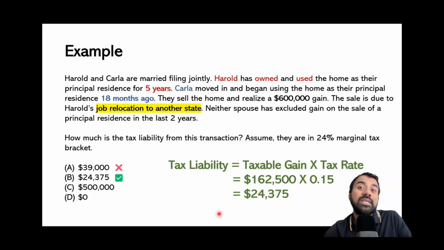So I hope this example was useful for you to see where you could be potentially making a mistake. So please read the question carefully, try to answer what the question is asking for, and also always pay attention to the appropriate tax rate. Is it an ordinary income situation or is it a long-term capital gains situation? Depending on that, apply the appropriate tax rate.